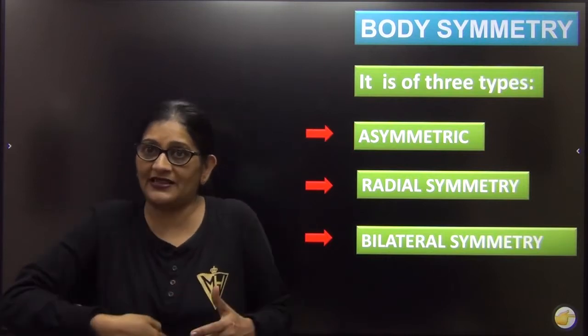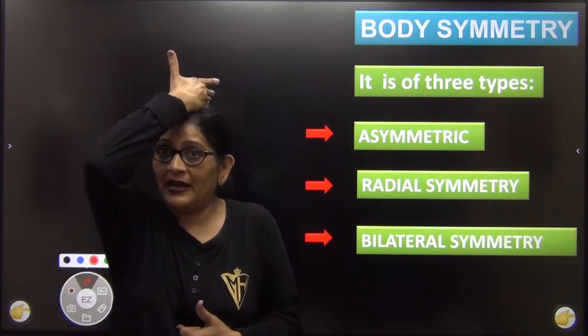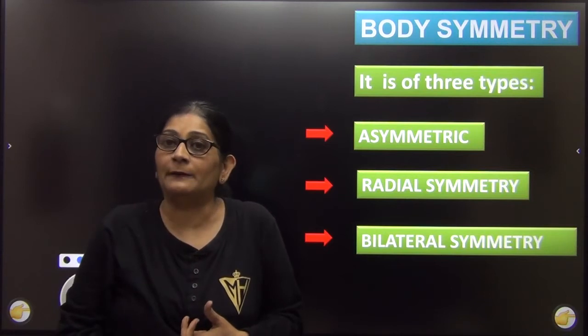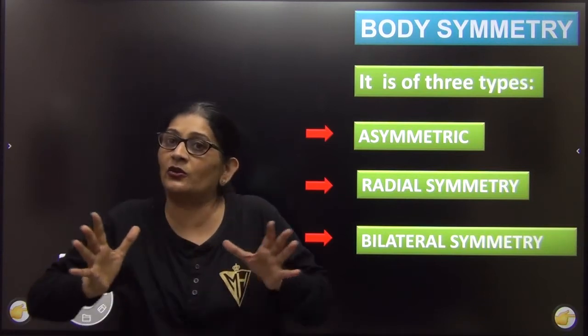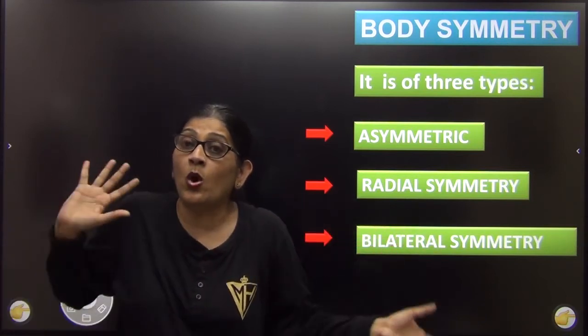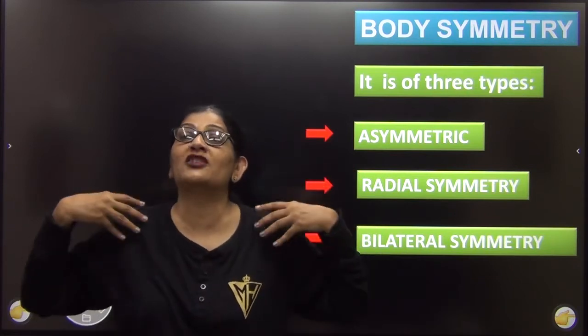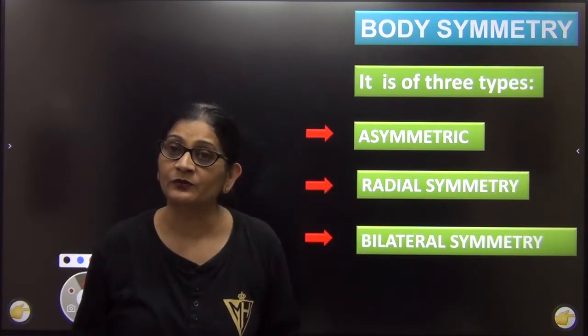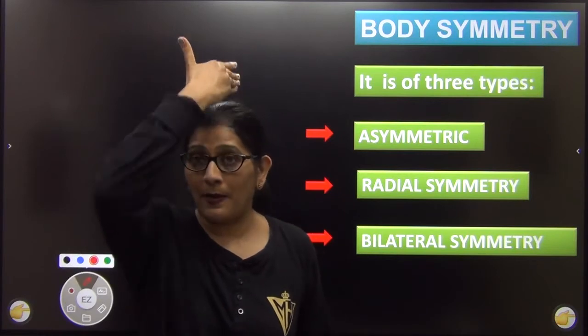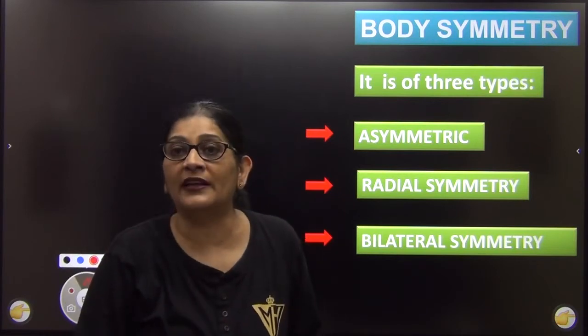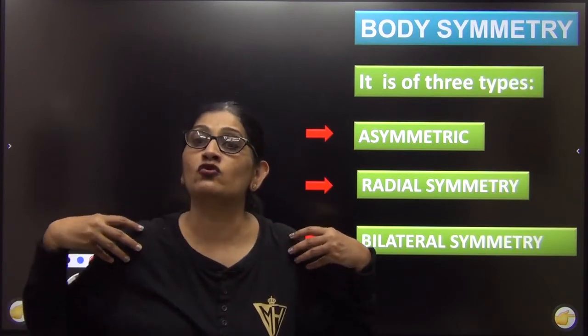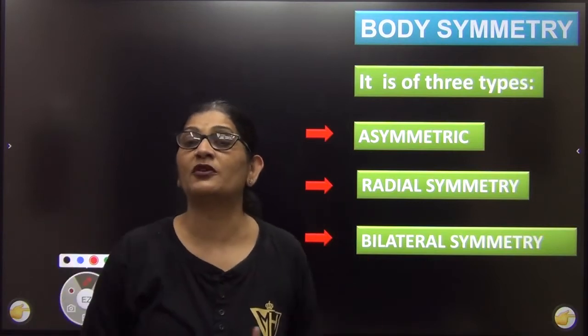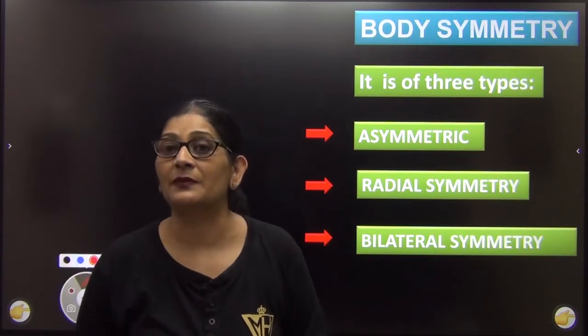First find the center of your body. A plane passing through the center of your body will obviously divide it into 2 parts. What is the relationship of those 2 parts with each other? That is called symmetry.